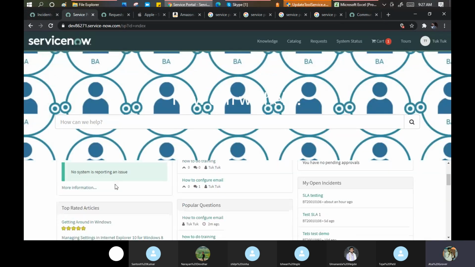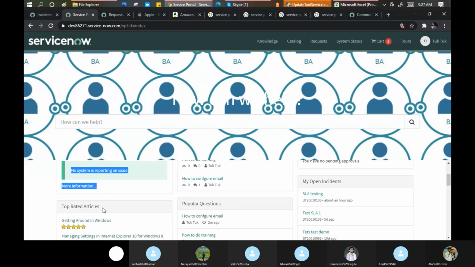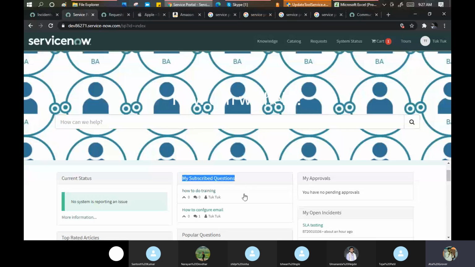चलो हम इस पे आते हैं. Then further on, you get the same options which you see in the tabs. Current status means your system's current status. Top rated articles. These are called widgets. Let me introduce one more word, widgets. Widgets basically क्या है? It's a kind of container on which you write some code and bring it on the portal level. Top rated articles, मेरे subscribed questions के कौन से हैं?